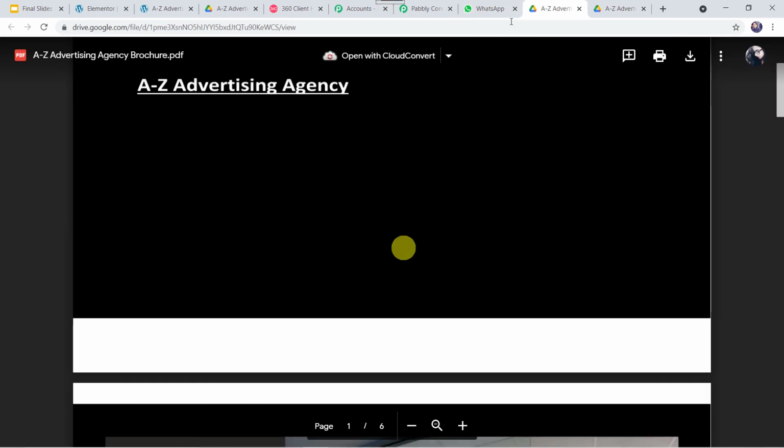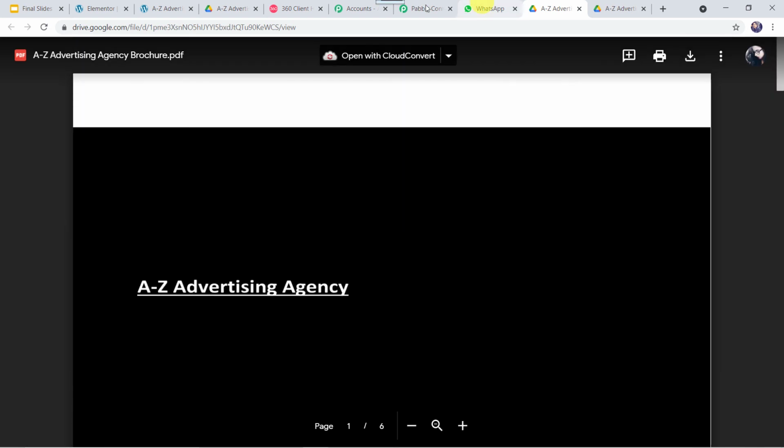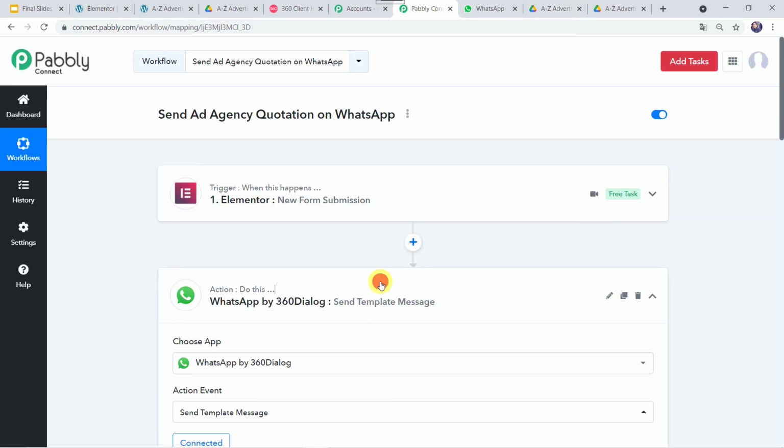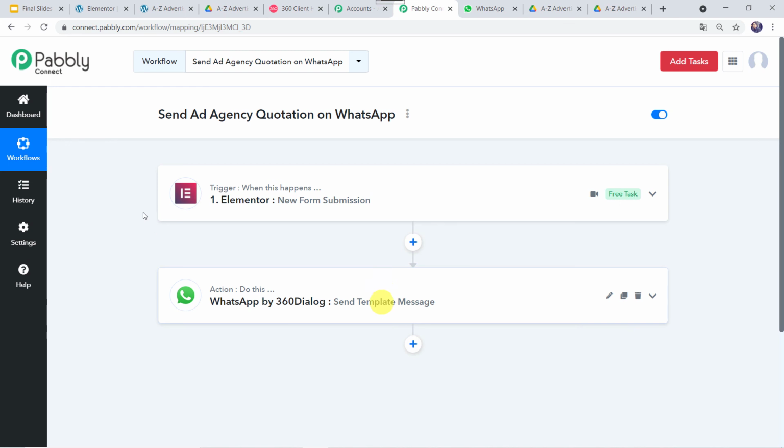Now let's move back to Pabbly Connect. I'll just minimize all these windows and let us see in a nutshell whatever we have done till now. So in this use case, we want that whenever a customer fills the form on your website, your ad agency quotation form, automatically your ad agency quotation should be sent on the WhatsApp number along with the message to the customer. So in this way, we have created a successful integration between Elementor form and WhatsApp using Pabbly Connect.